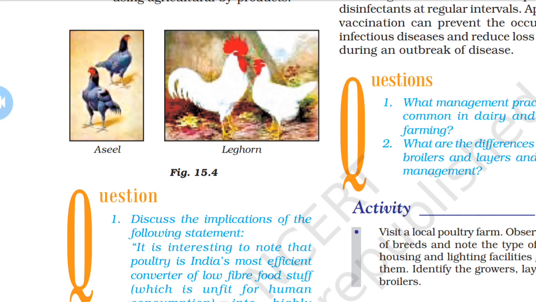Now in poultry farming, a cross breeding program is held between SL and Leghorn. SL is indigenous, and Leghorn is exotic. They are bred for variety improvement, focusing on the development of new varieties.